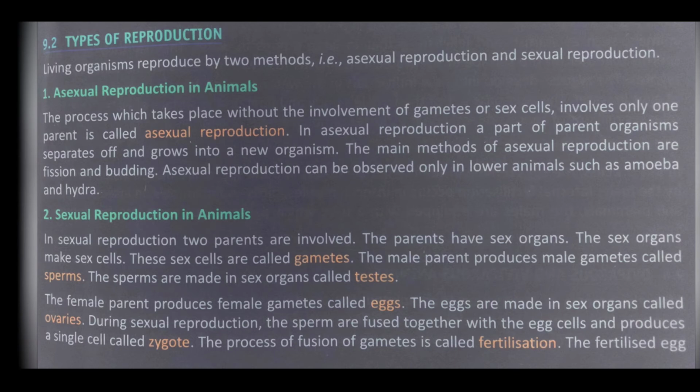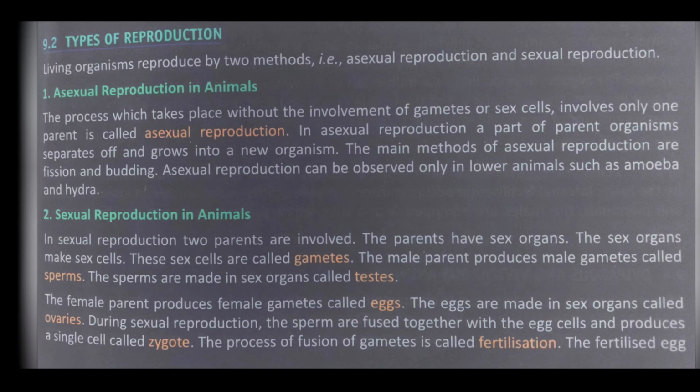Second method is sexual reproduction in animals. In sexual reproduction, two parents are involved. The parents have sex organs. The sex organs make sex cells. These sex cells are called gametes. The male parent produces male gametes called sperm. The sperms are made in sex organs called testes. The female parent produces female gametes called eggs. The eggs are made in sex organs called ovaries.